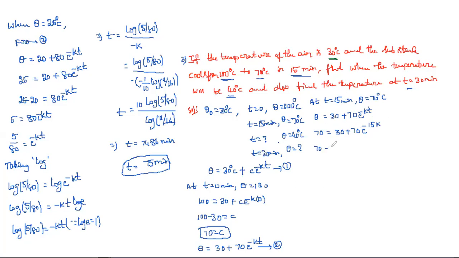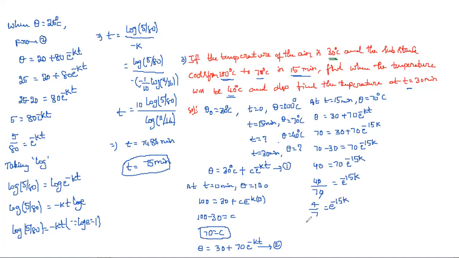Now we simplify: 70 minus 30 is equal to 70 e power minus 15k. 70 minus 30 is 40, so 40 is equal to 70 into e power minus 15k. Taking the 70 to this side, 40 by 70 is equal to e power minus 15k. The zeros cancel, so 4 by 7 is equal to e power minus 15k.